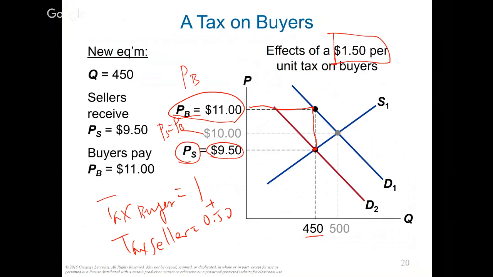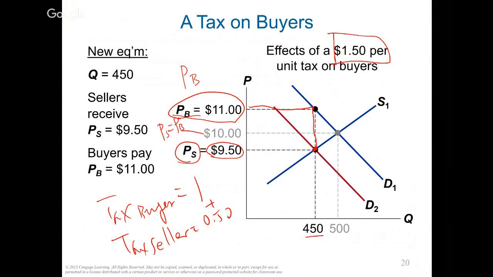Now you might think, why the hell would a seller want to pay some part of the buyer tax? If you pay attention to the commercials when you drive your car, sometimes a furniture company says, "Hey, if you come buy our furniture, we pay for your sales tax." Well, why? If you buy the furniture from the company, even though they pay your sales tax, they might still make some money off you. But if you don't buy it, they don't make any money off you. So making some money is better than making no money. Therefore, they want to pay part of your sales tax.